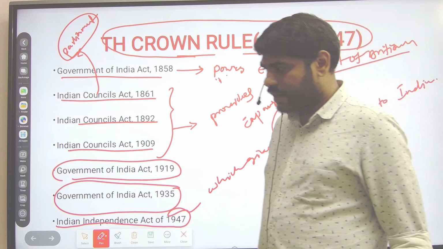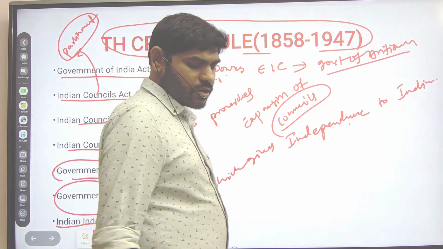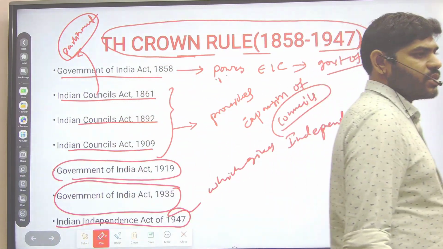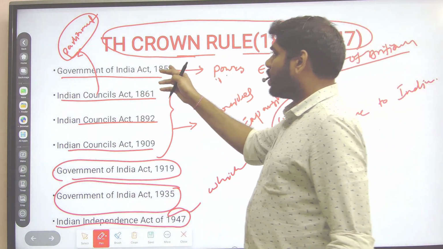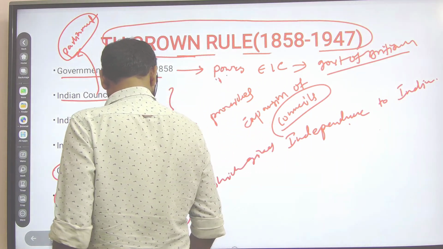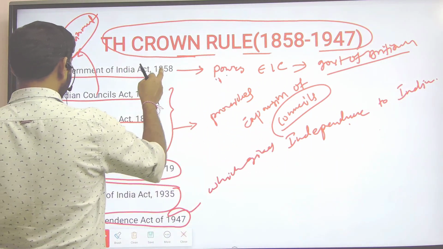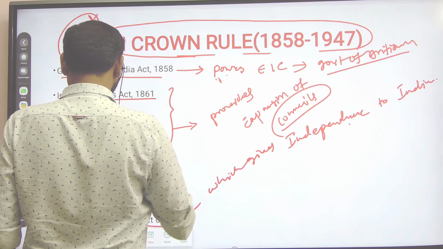So like that, the historical background of the Indian Constitution we are going to discuss in two sessions: one is Company Rule, another is Crown Rule. Thank you very much. A detailed discussion regarding every act will take place in the next session.